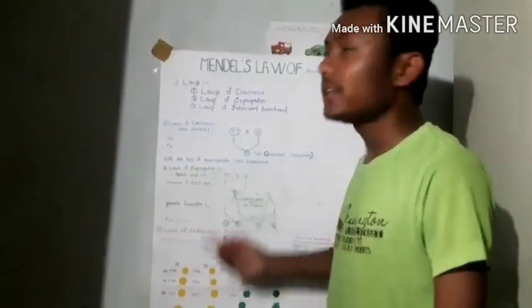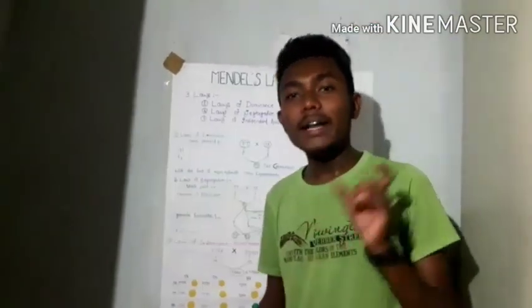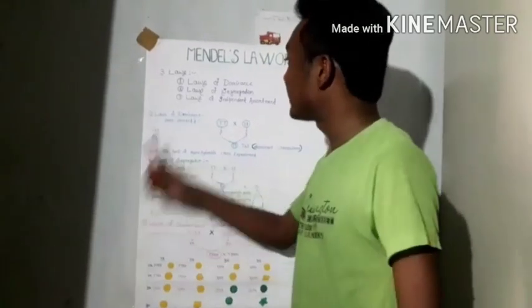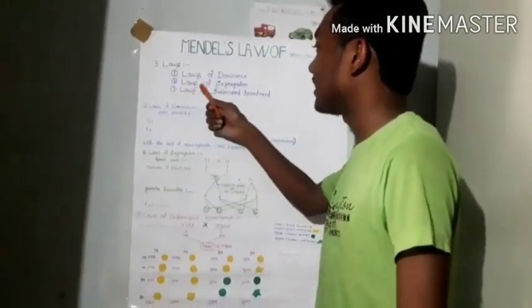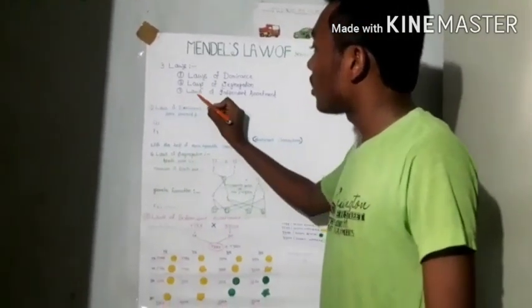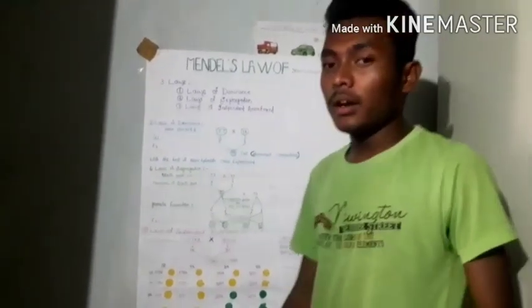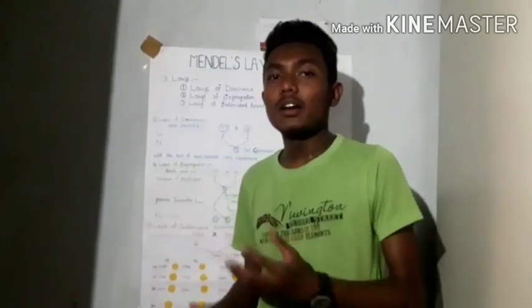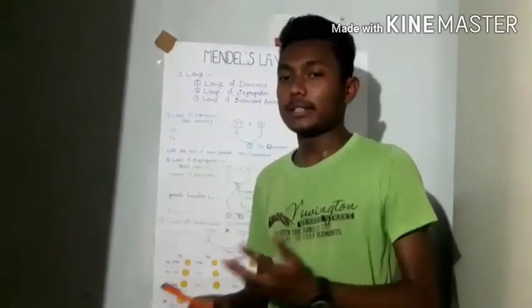So that's why this law is significant and true and universally applicable. So this is all about the second law of inheritance, that is the law of segregation, right? Now come to the third law, that is the law of independent assortment. So let's see what the law of independent assortment is.